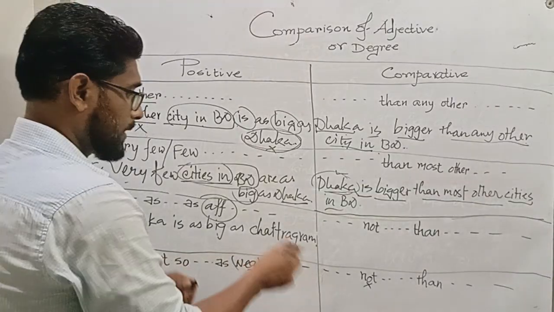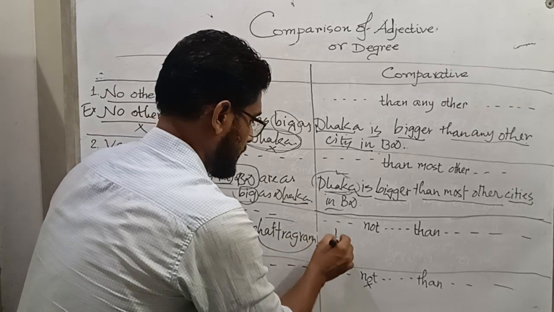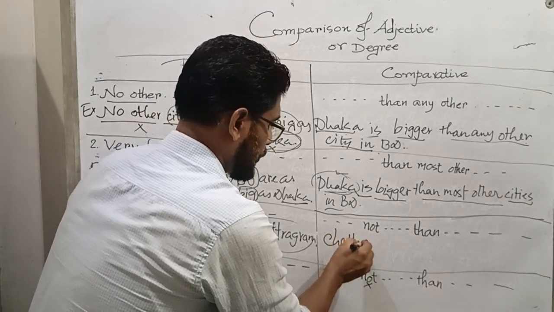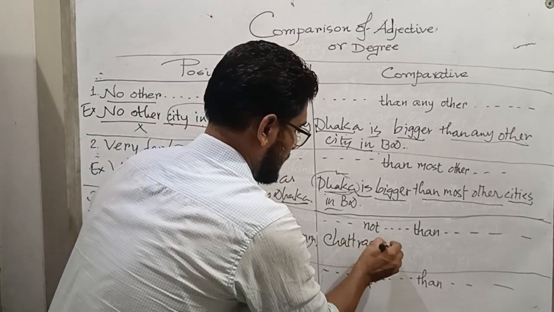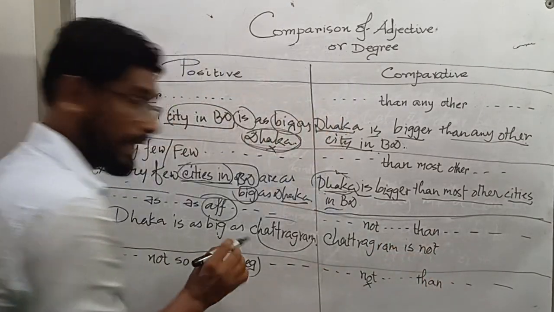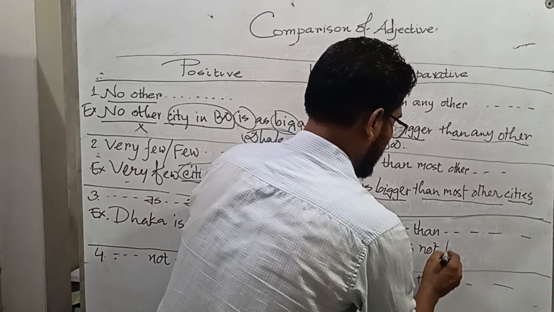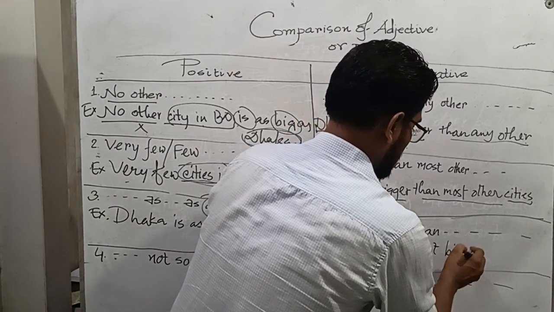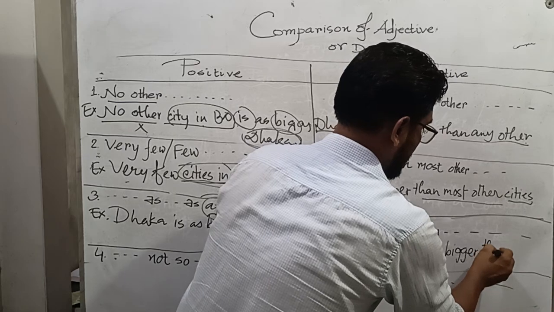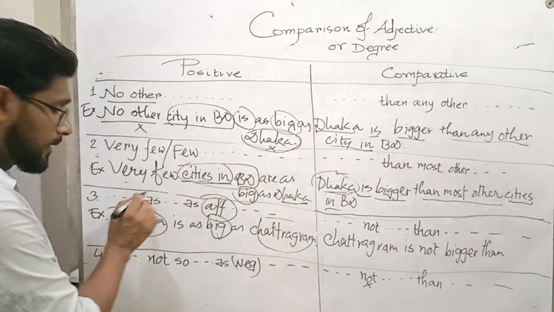So dear, the last word, Chattogram. Chattogram is not, adjective big, so bigger. Chattogram is not bigger than the first word, noun or pronoun, Dhaka.